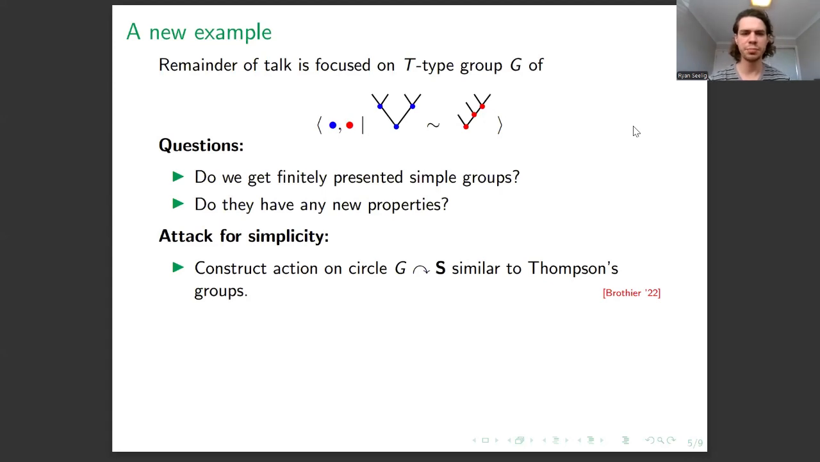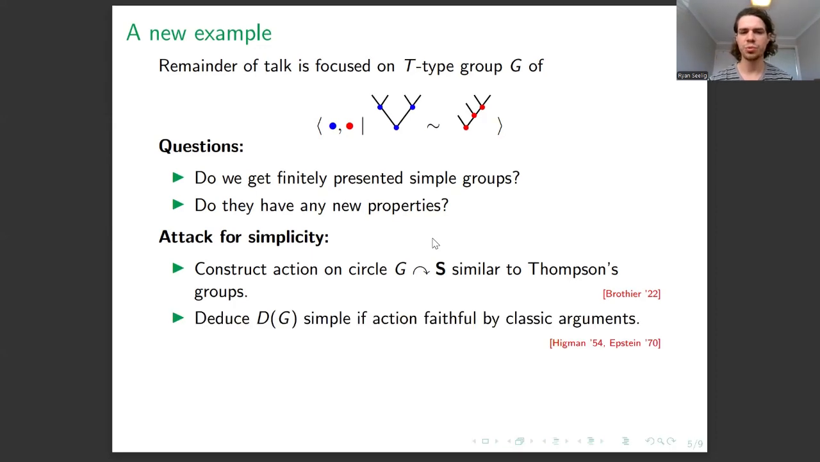So for simplicity, we have an attack. We can write down an action on the circle of this group that we call G. So that is of tree pair diagrams with cyclic permutations, and they're also colored. It's very similar to the one for Thompson's group. And we're actually able to deduce that the derived subgroup, so the commutator subgroup of this group, is simple if that action is faithful, just by classical arguments of Higman and Epstein.